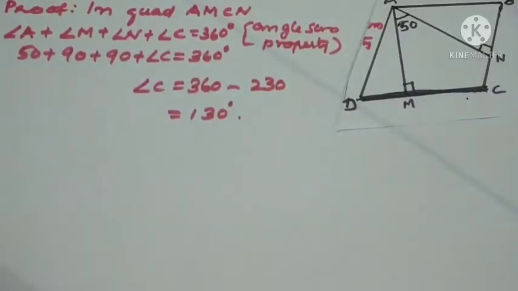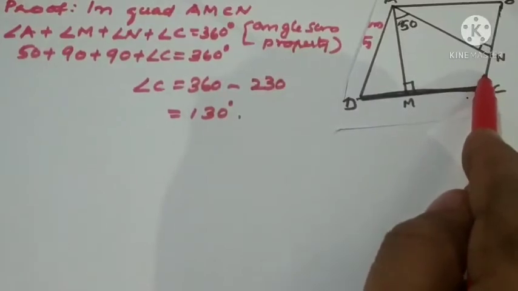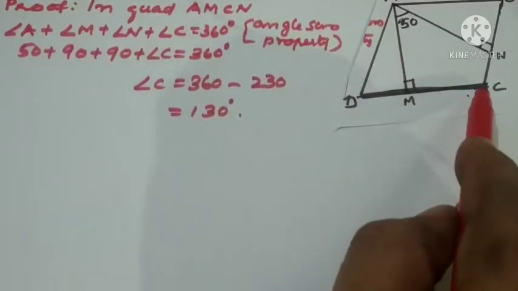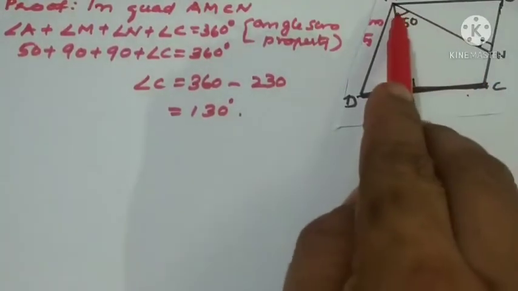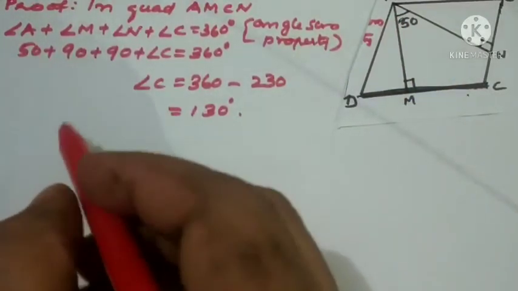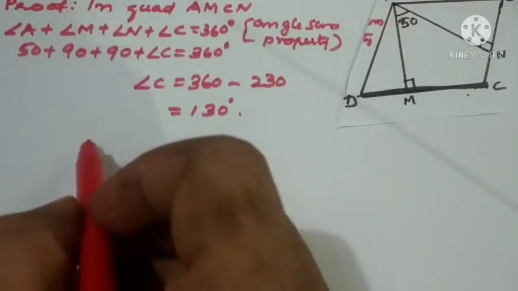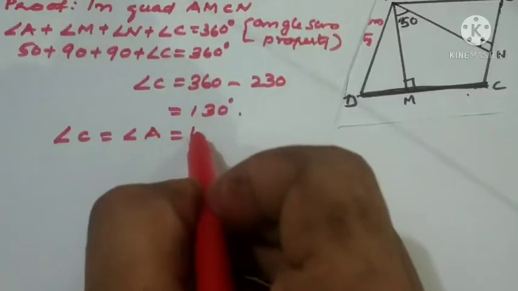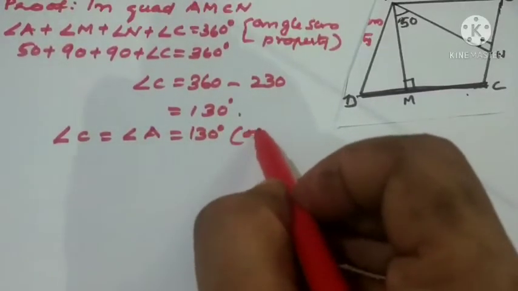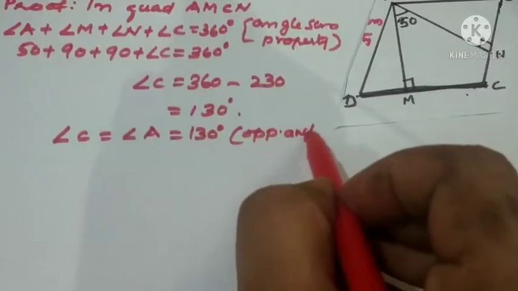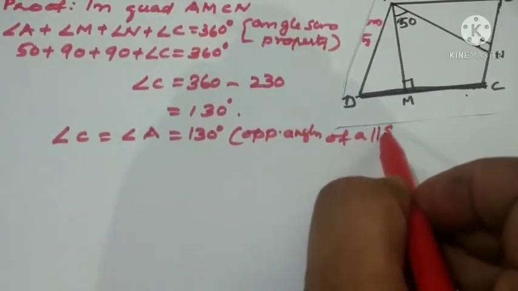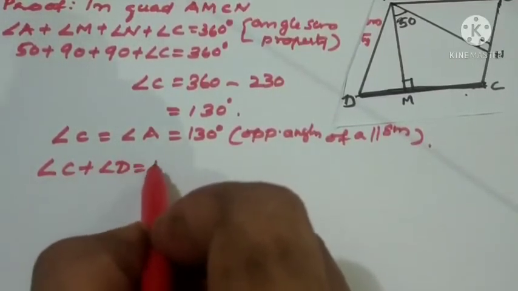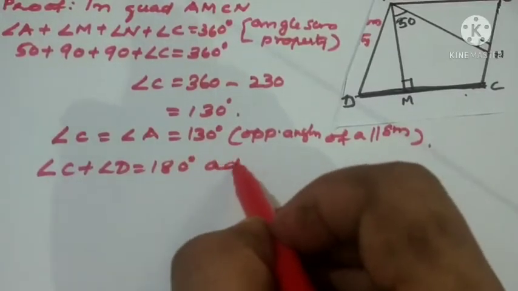Now we got angle C only. Angle C is this one, right? So we have to find all the angles of the parallelogram. If angle C is 130, what can you say about angle A? Angle A equal to 130, opposite angles of a parallelogram. Next, angle C plus angle D equal to 180 degrees. Adjacent angles are supplementary.